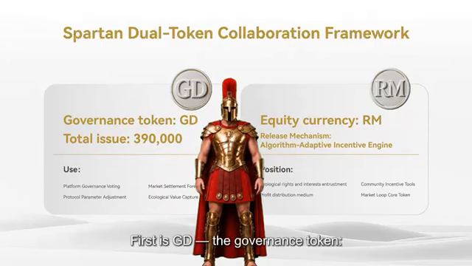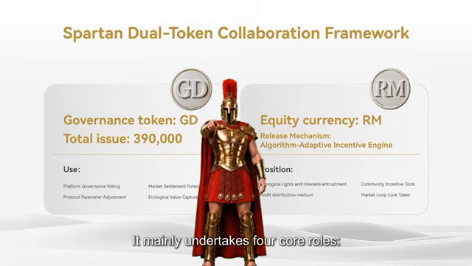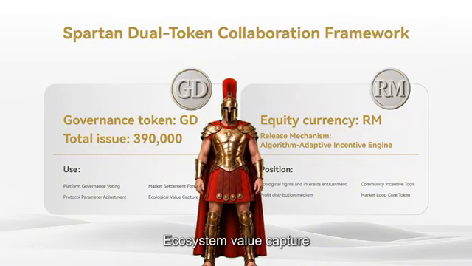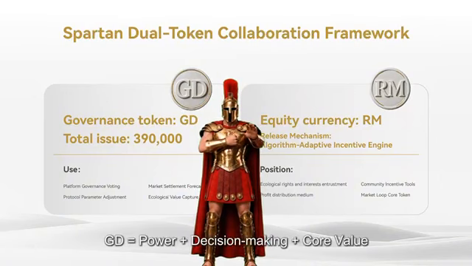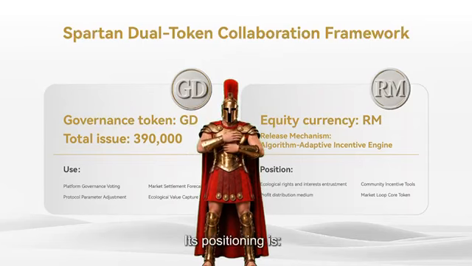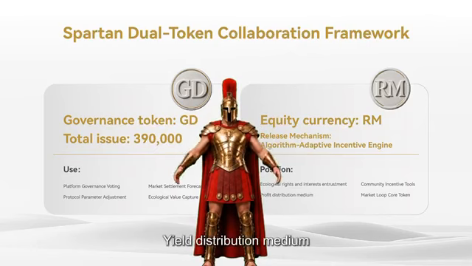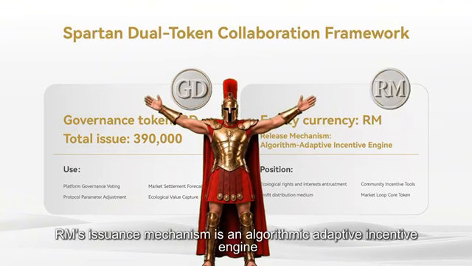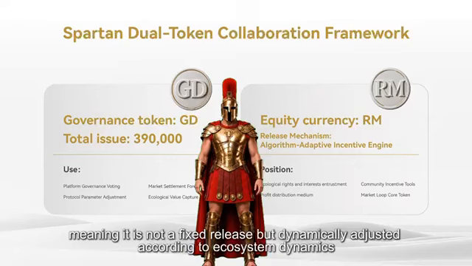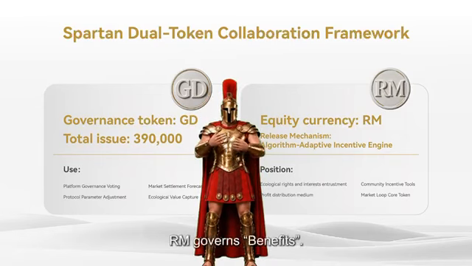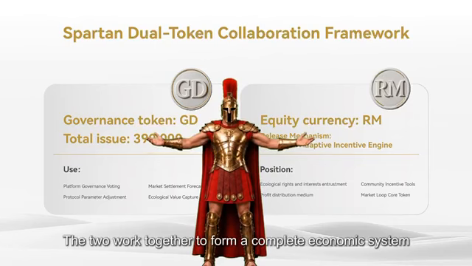First is GD, the governance token. It mainly undertakes four core roles: platform governance voting, protocol parameter adjustment, prediction market settlement, ecosystem value capture. That is to say, GD equals power plus decision making plus core value. Next is RM, the yield-bearing token. Its positioning is rights carrier, yield distribution medium, community incentive tool, core circulating token of the market. RM's issuance mechanism is an algorithmic adaptive incentive engine, meaning it is not a fixed release, but dynamically adjusted according to ecosystem dynamics. To summarize in one sentence, GD governs power, RM governs benefits. The two work together to form a complete economic system.